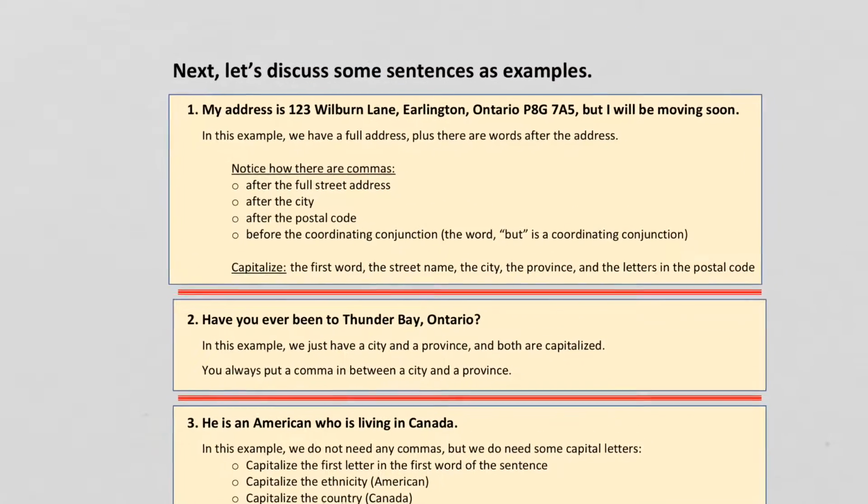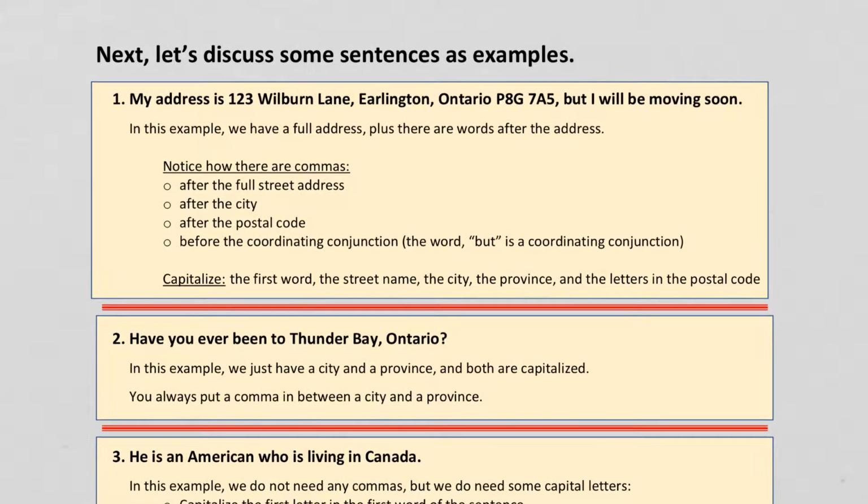And if we look at our capitalization, we've capitalized the first word in the sentence, "my." We've capitalized the street name, Wilburn Lane. We've capitalized the city, Burlington. We've capitalized the province, Ontario. And we've capitalized the letters in the postal code.